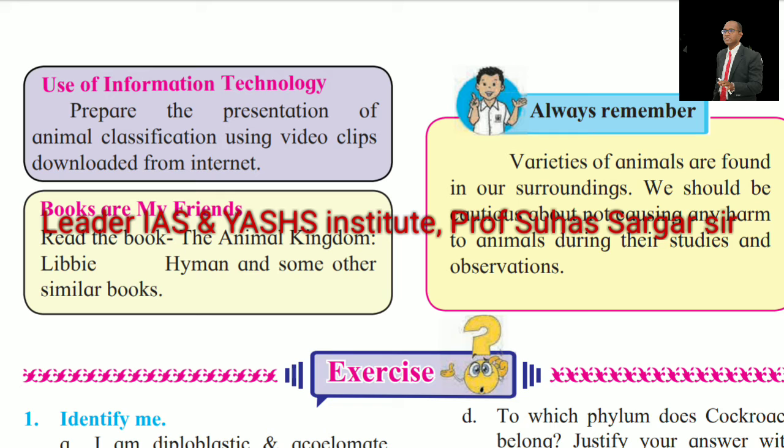Prepare a presentation on animal classification using video clips downloaded from the internet. Always remember, varieties of animals are found in your surroundings. We should be cautious about not causing any harm to animals during their study and observation. Books are my friends. Read the book The Animal Kingdom by Libbie Hyman and some other similar books.